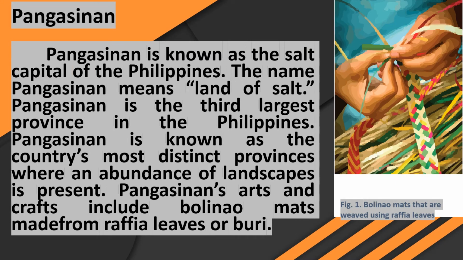Now let's proceed to Pangasinan. Pangasinan is known as the salt capital of the Philippines. The name Pangasinan means land of salt. Pangasinan is the third largest province in the Philippines. It is known as one of the country's most distinct provinces, where an abundance of landscape is present. Pangasinan's arts and crafts include buri mats made from raffia leaves or buri. Try to look at the picture here on the right side. These are buri mats that are woven using raffia leaves.